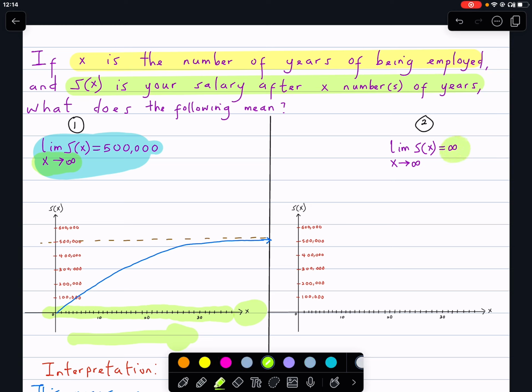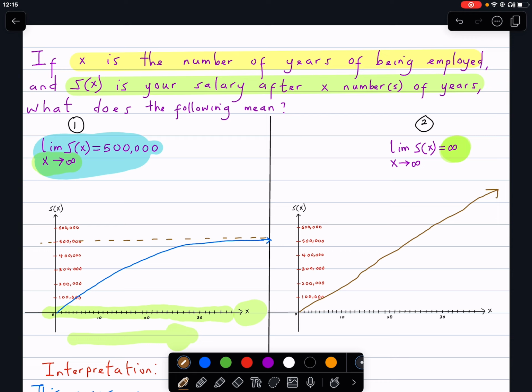This infinity here means that your salary will just keep growing without bounds. Your salary will grow beyond 500,000, grow beyond $1 million, and just keep growing. So the way I'm going to draw that graph is: as I keep increasing my years, the salary just keeps going up, going up. Just keep going up. That's it.